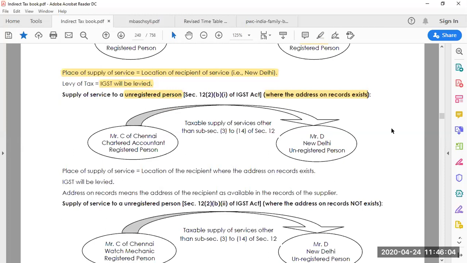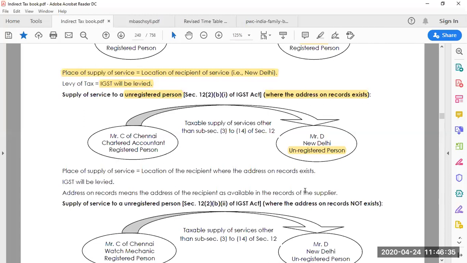So let's look at Mr. C of Chennai, a chartered accountant, who is a registered person. Taxable supply of the service other than these sections. So Mr. D in New Delhi is an unregistered person. In this case, what is the place of supply from a registered person to an unregistered person, where the address of the recipient of the service is available?